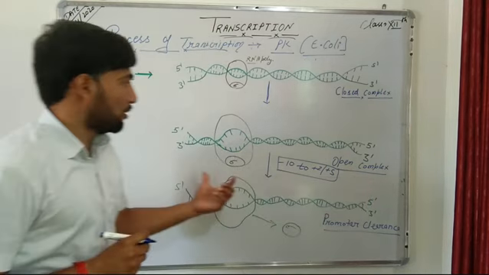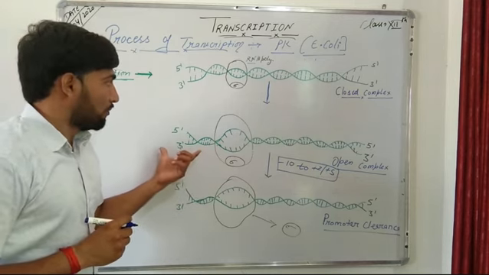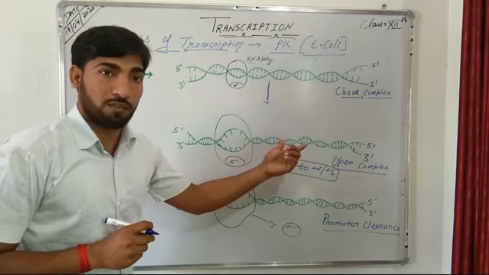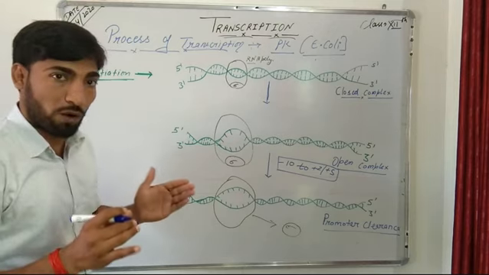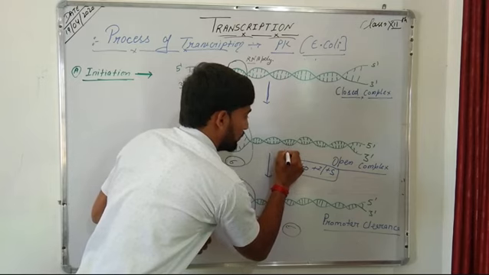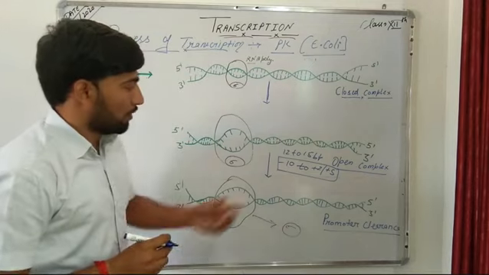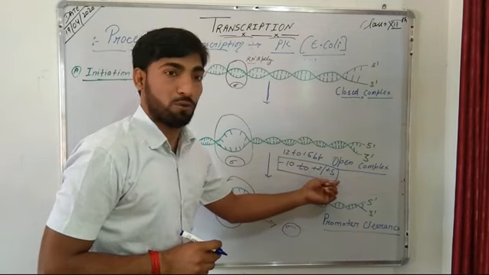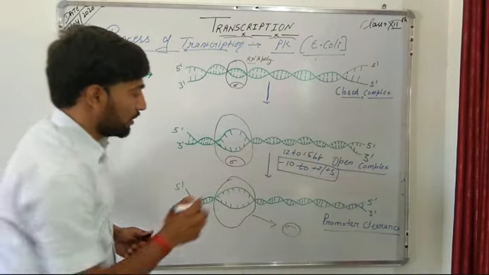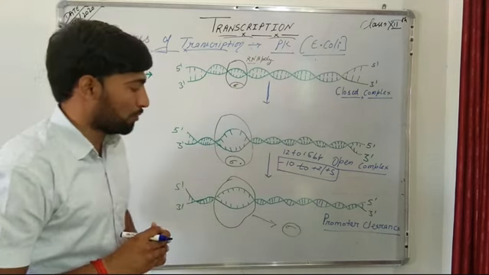So when RNA polymerase moves on the template strand from the promoter, from the -10 position towards the 3' to 5' direction, it results in unwinding of DNA of near about 12 to 15 base pair region, starting from -10 position to +2 or 3 position, and it results in the formation of an open complex.